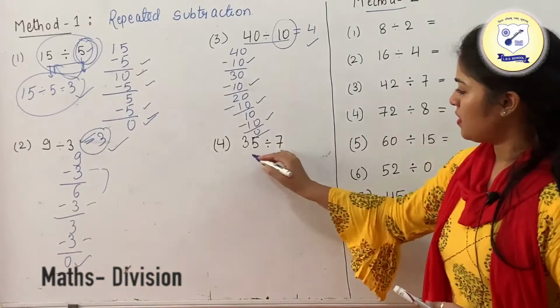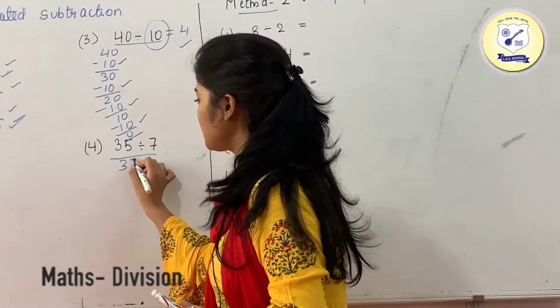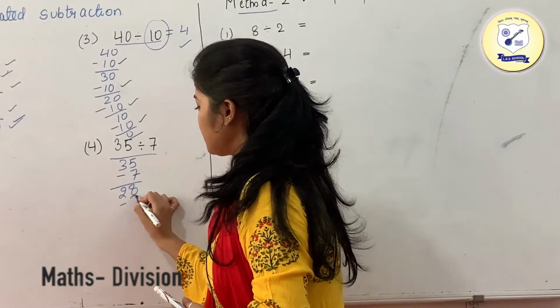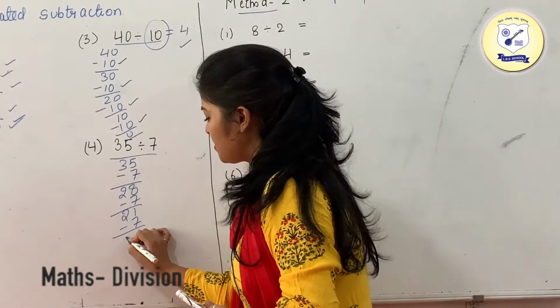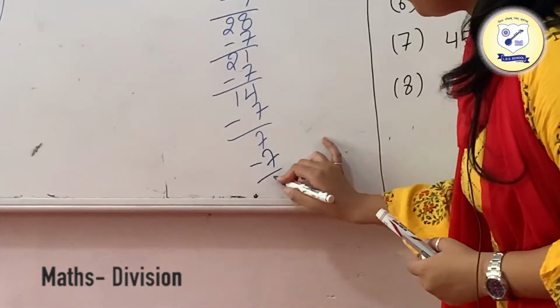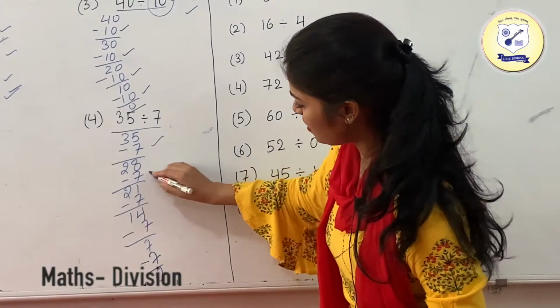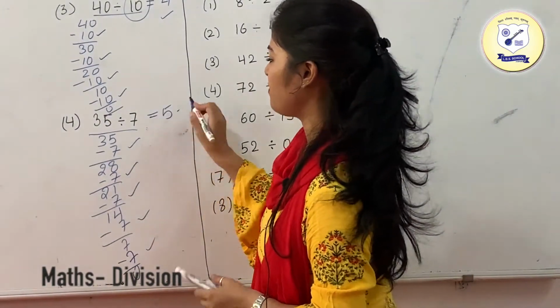Fourth one is 35 divided by 7. We will do the same thing, just start subtracting. 35 minus 7 is going to be 28. Again subtract 7, this is going to be 21. Again subtract 7, this is going to be 14. Now again we subtract 7, so this is going to be 0. Now check how many times we have subtracted 7. This is 1, 2, 3, 4 and 5 times. So your answer is going to be 5.